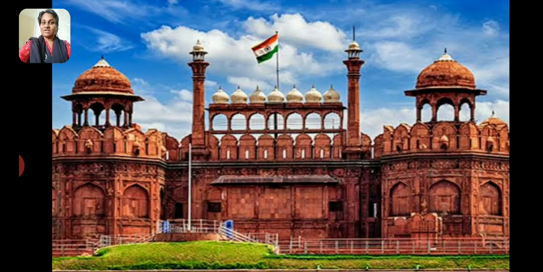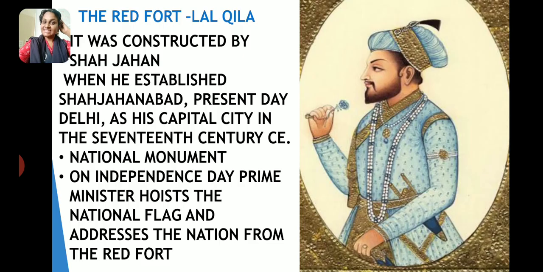So the Prime Minister of our country on every National Independence Day hoists the national flag in front of the Red Fort and then addresses the country from there. So when I say addresses the country, it means that the Prime Minister talks to the people of our country from there. So he gives a speech from there, he or she, whichever Prime Minister. Okay. So this happens every year. So these are the important points of Red Fort.